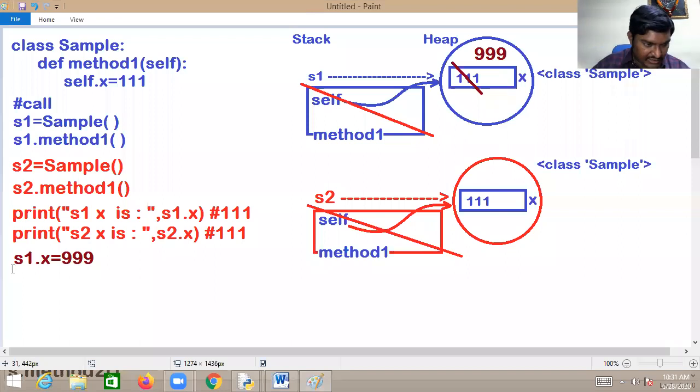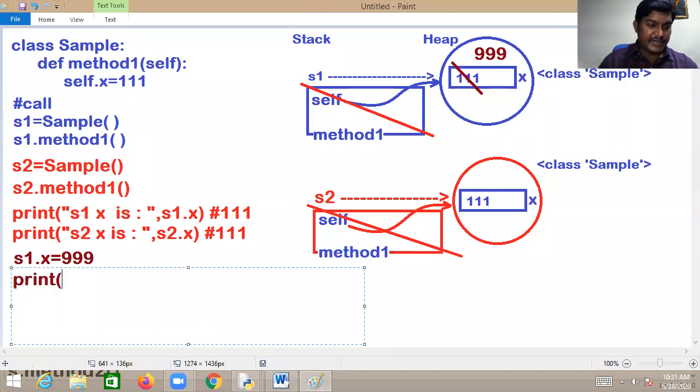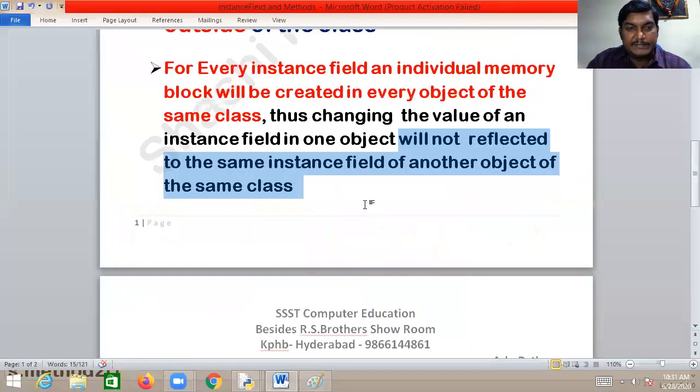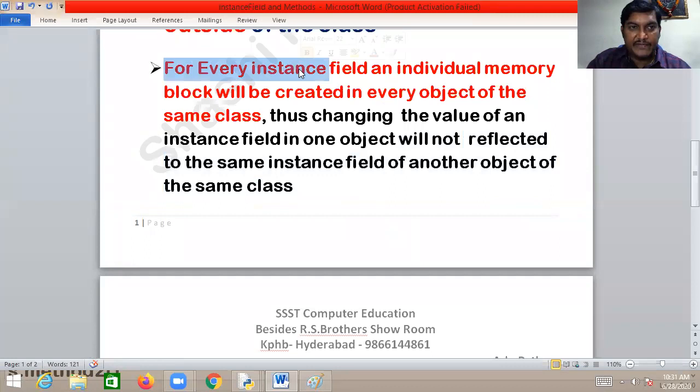Now if you want, you can print it again. Print S1x is S1.x, then you will be getting 999. Then print S2x is S2.x. Now you'll be getting 111. This is the meaning of that particular point. For every instance field, an individual memory block will be created in every object of the same class.